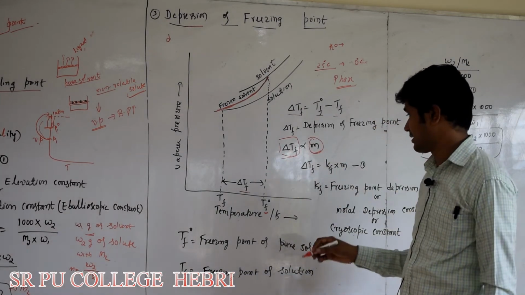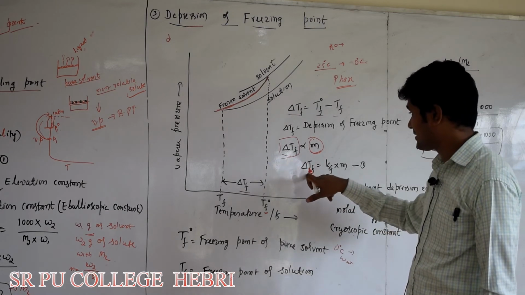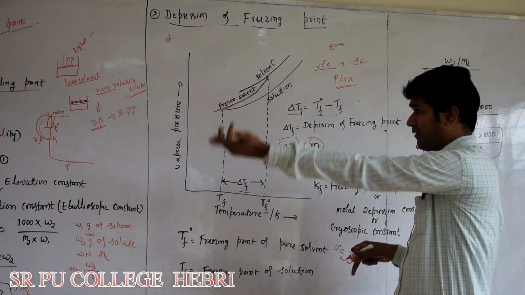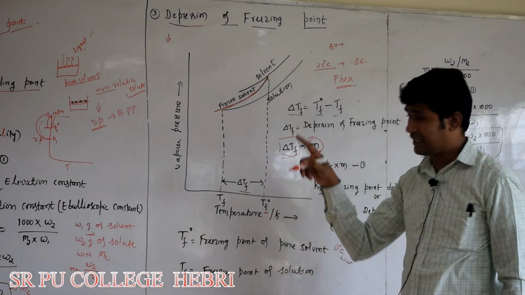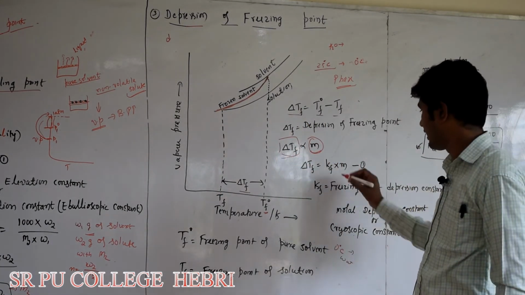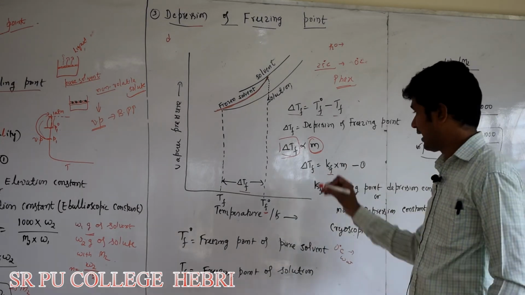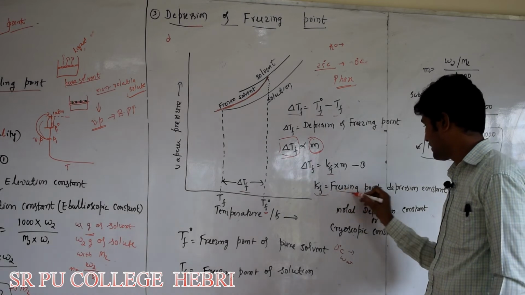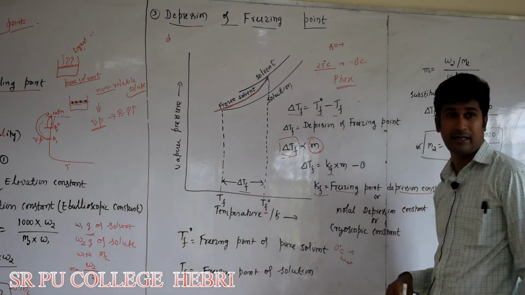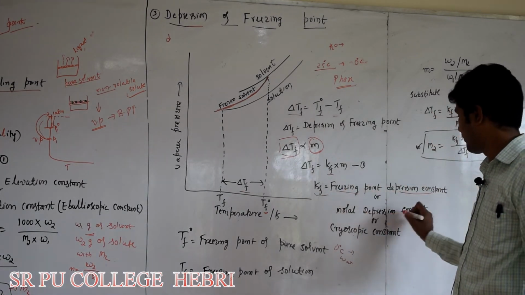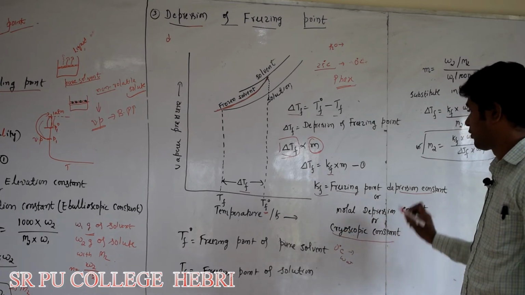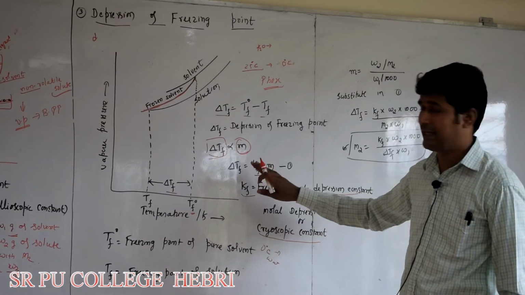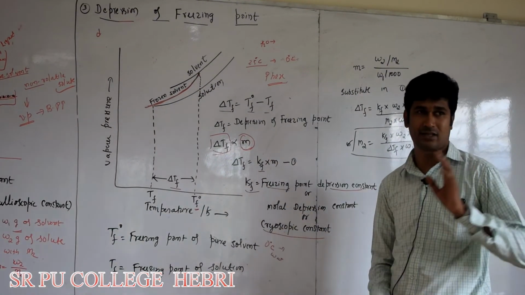quantity of substance. So we can write this as delta TF is equal to KF into m, similar to the previous one. In that case we wrote KB, here we are writing it as KF. So delta TF is equal to KF into molality. What is KF? Freezing point depression constant, or molal depression constant, or cryoscopic constant. So this is a constant. At a given temperature it is constant for a given solvent.